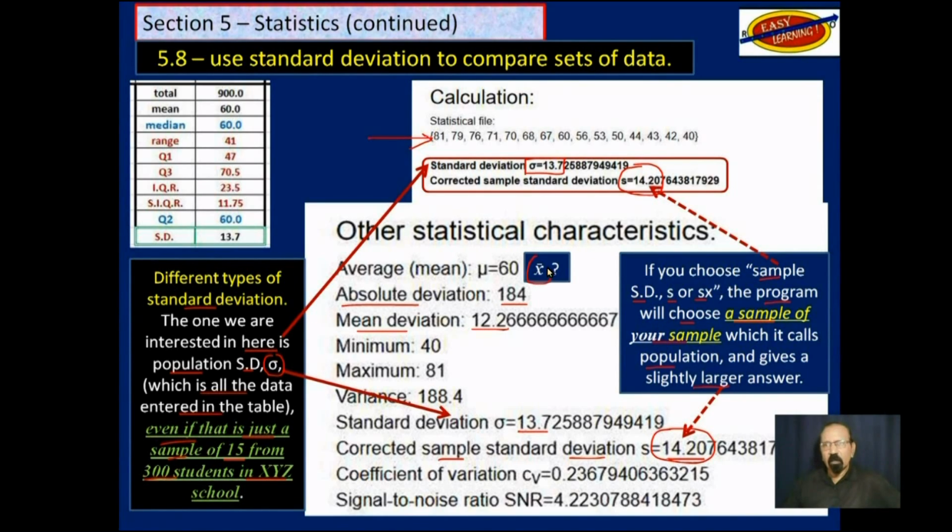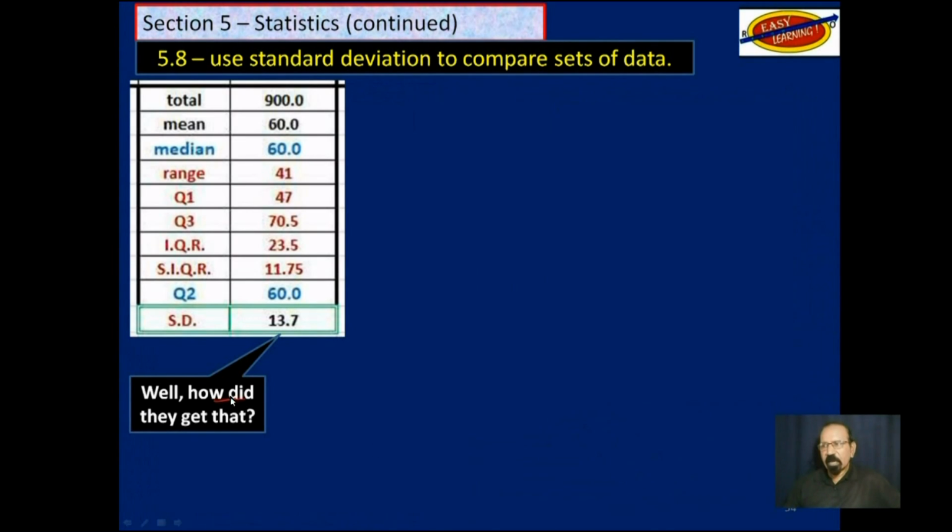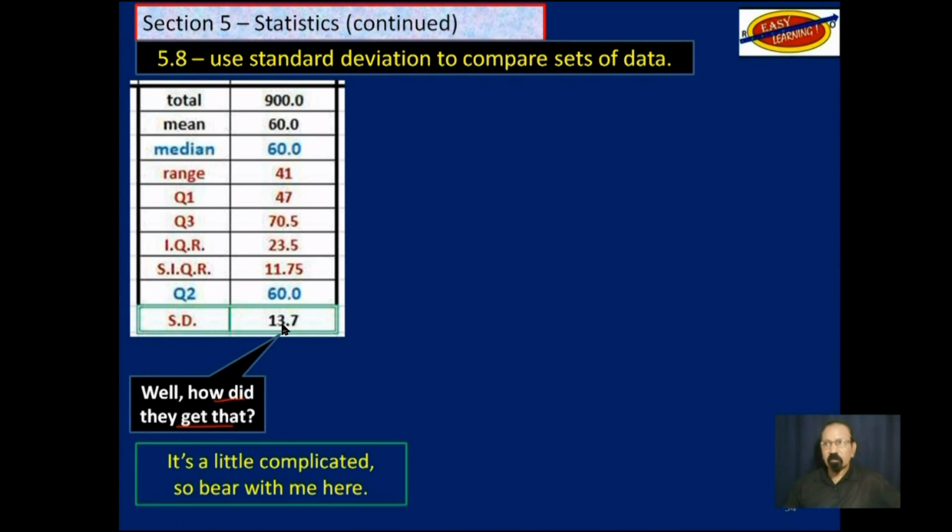This X bar is the mean for sample, and this mu, which is a lowercase m, the Greek m, is the mean for population. So what does this mean? What does this 13.7 standard deviation mean? And how did they get that? Now, I know we could go online and calculate it. But what exactly was done to get that? So it's a little complicated. So bear with me here while I try to explain.